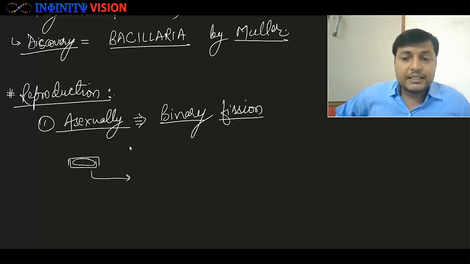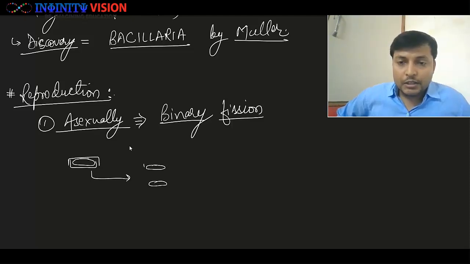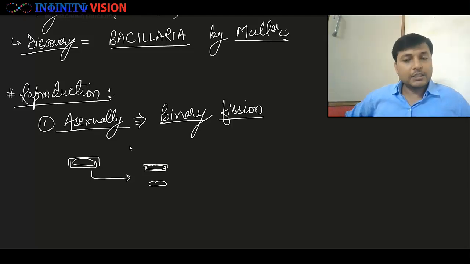Now think of this divided by binary fission and formed two cells. Now this upper cell got the upper, larger theca. So now what does it have to form? It has to form the hypotheca.